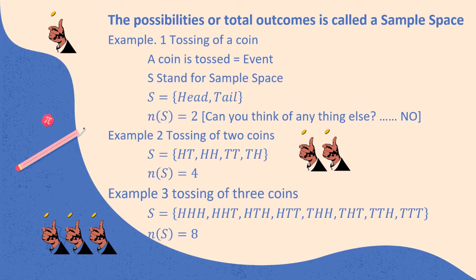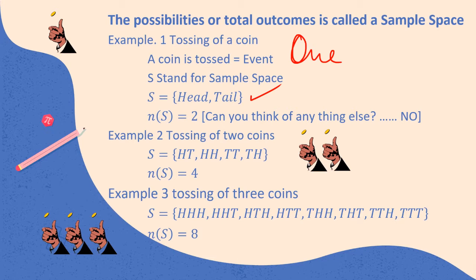What happens when you toss a coin? You either get a head or a tail, isn't it? So, what is my sample space here? My sample space is either a head or a tail, which means there are only two possible outcomes when one coin is tossed. Can you think of something else? Well, there are certain movies that may show you that the coin is standing, which doesn't actually happen. It's for entertainment. Let's not get to that.